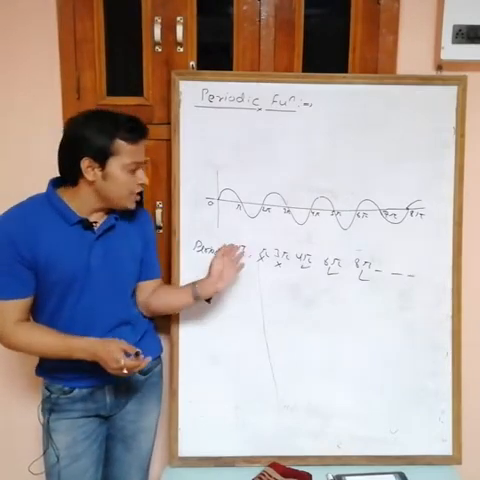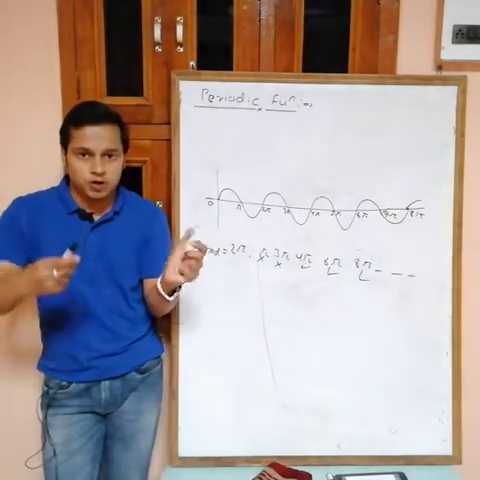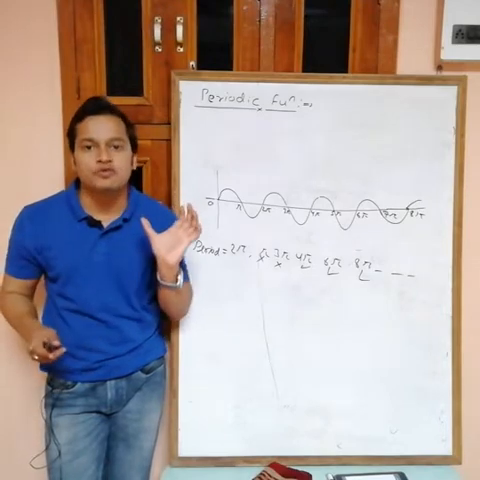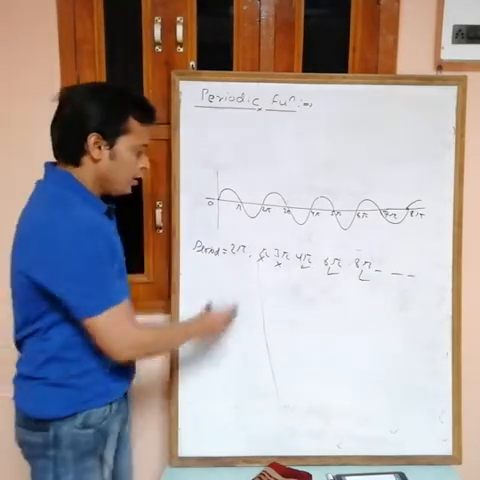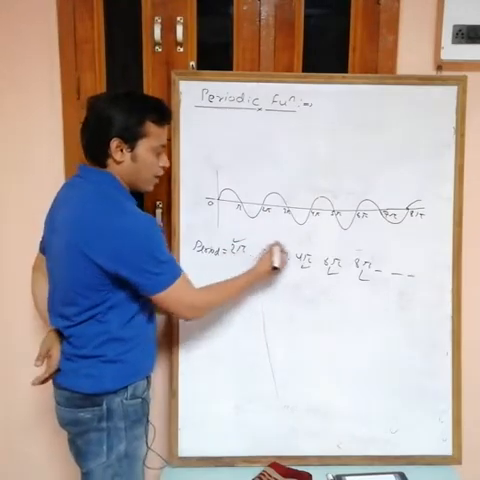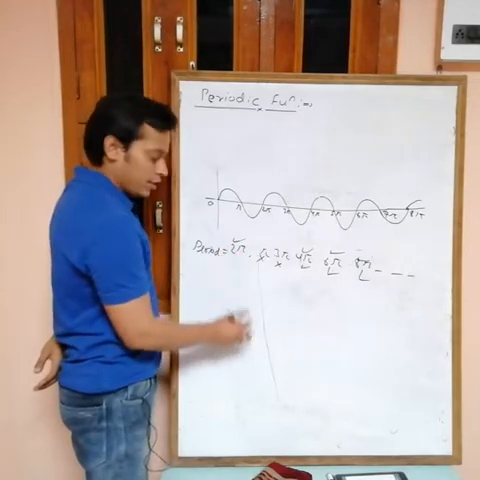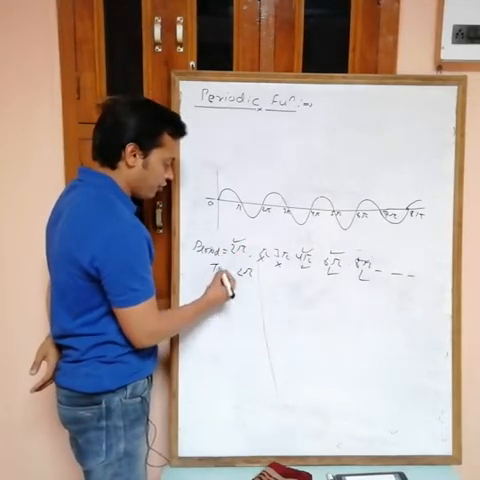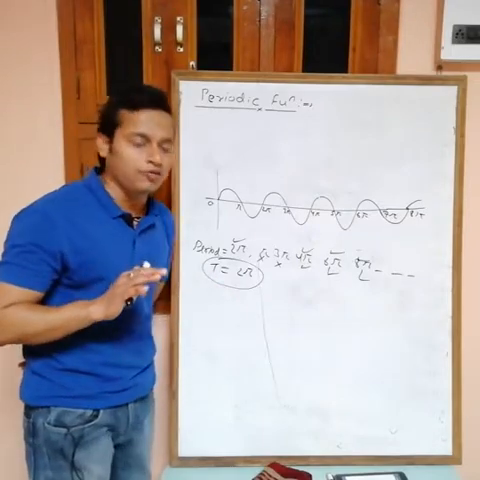Okay, out of all these periods, the smallest value of t, the smallest value of the interval, is known as the fundamental period. That is clear. Now also in this one, the period of sin x is 2 pi, 4 pi, 6 pi, 8 pi. The smallest value is 2 pi, so the fundamental period of this function is 2 pi. 2 pi is the fundamental period of sin x.